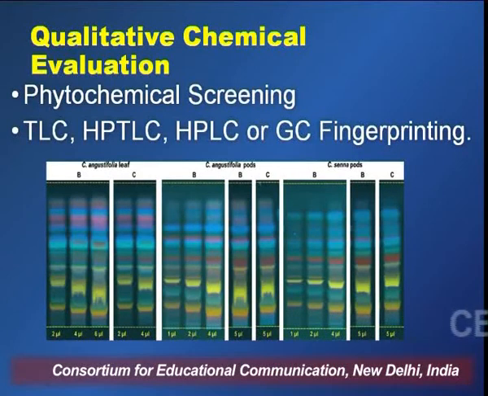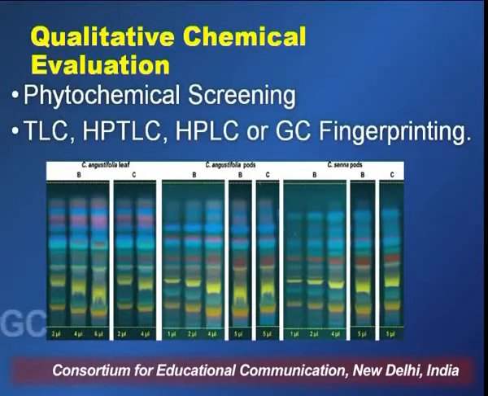And as you can see in the slide, I have taken a TLC fingerprint profile of Cassia angustifolia leaf, Cassia angustifolia pods and Cassia senna pods. As you can see, there is a variation, a difference, in the TLC profiles of Cassia angustifolia leaf and Cassia angustifolia pods, though they are of the same plant but different parts. One is leaf and one is pod.